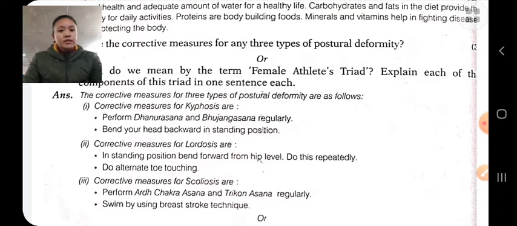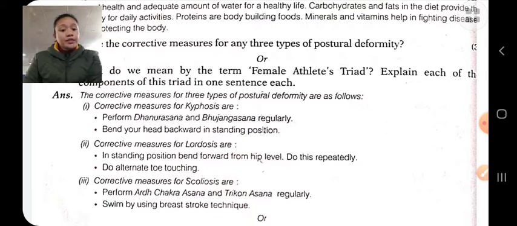Next is lordosis. Lordosis is a problem of the lumbar spine in which your lumbar spine bends forward beyond the normal level. That is, your abdomen is ahead of the body and shoulders come outward and sideward, and body weight is shifted backward. So there is a lot of pressure over the heel, hollow back, and it also causes back pain. The main causes of lordosis are weak abdominal strength, overweight or obesity, etc.